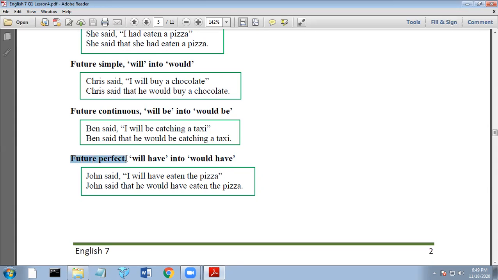Future perfect "will have" should be changed into "would have." So still the "will" to "would" only. John said, "I will have eaten the pizza." John said that he would have eaten the pizza. So the only change still is the "will" to "would."